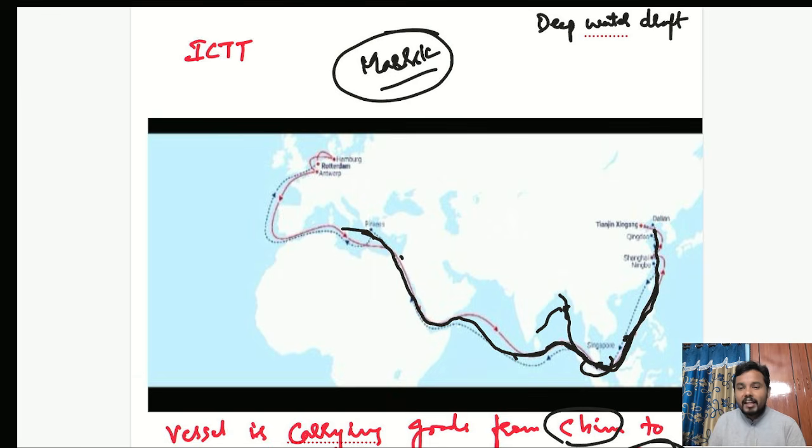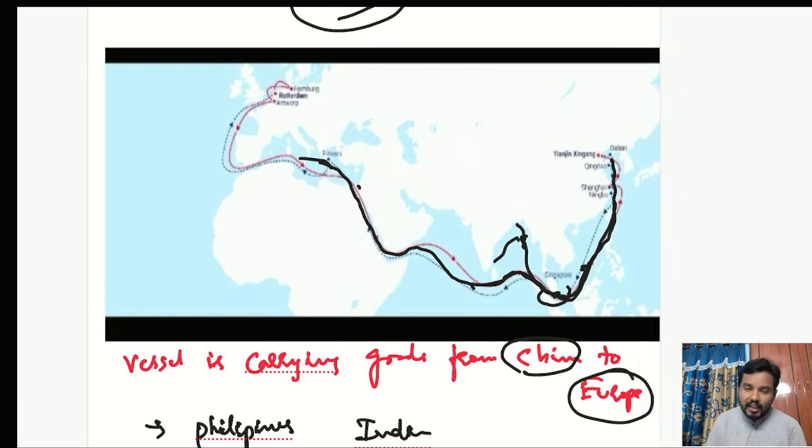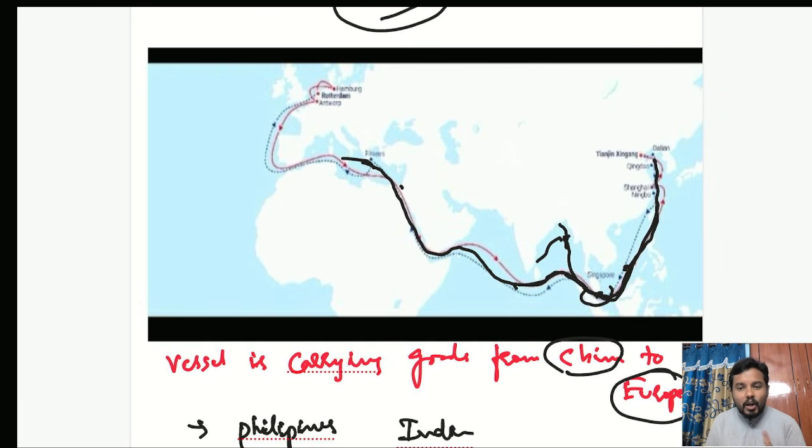Now it definitely needs more water space, because if the water depth is very low, the ship can get stuck with the land mass, and that will cause a lot of issues. The ship may not even function properly. So to dock the ship, there should be a very good water depth, that we will call a deep water draft. Now whatever the ports or countries we are discussing here, do you think all these ports will have deep water drafts?